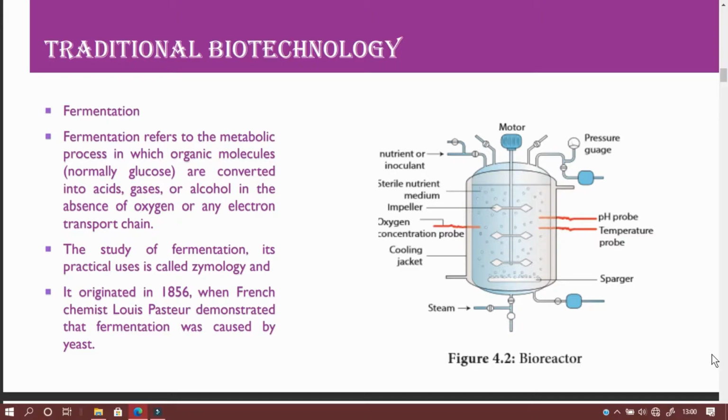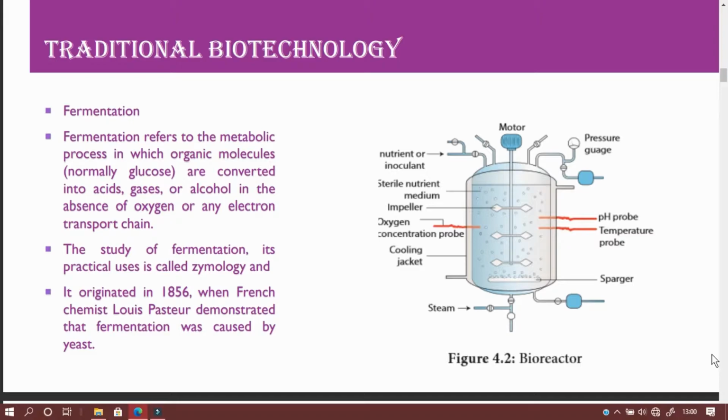The study of fermentation is called zymology. Louis Pasteur, a French chemist, demonstrated that fermentation was caused by yeast in 1856. The study of fermentation and the practical uses of it is called zymology.